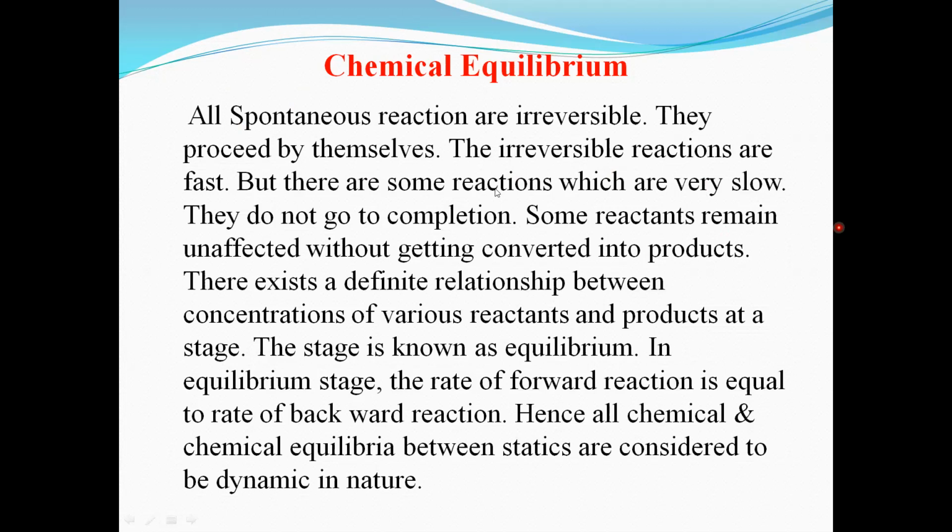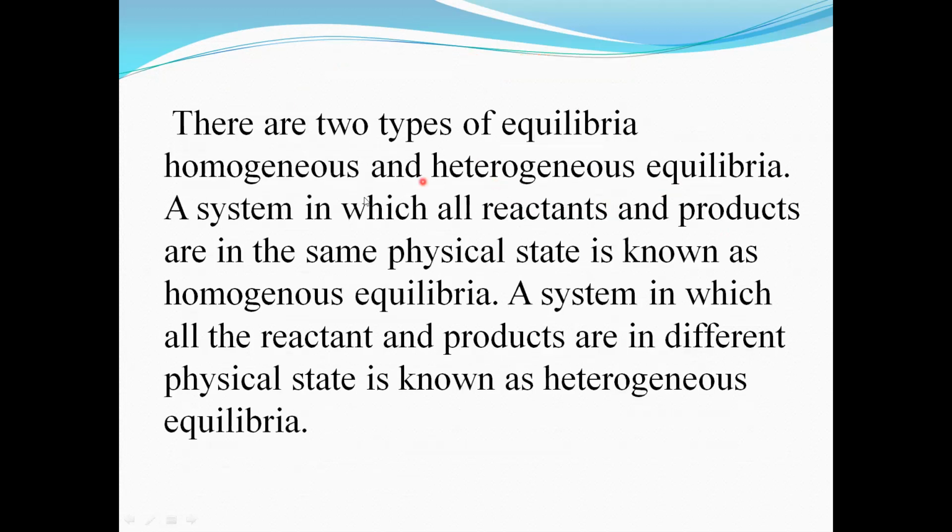Now again there are two types of equilibria: homogeneous equilibria and heterogeneous equilibria. A system in which all reactants and products are in the same physical state, that is, they are all in the solid state, liquid state, or gaseous state, is called homogeneous equilibria.